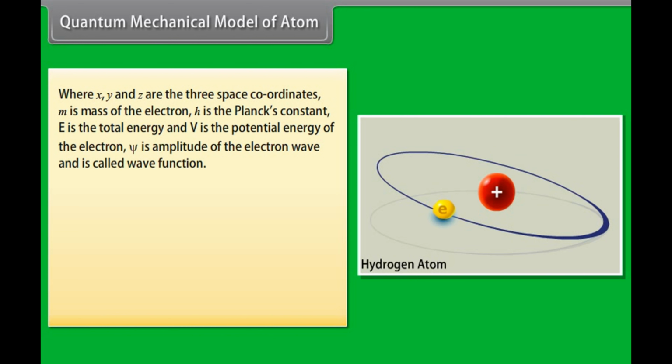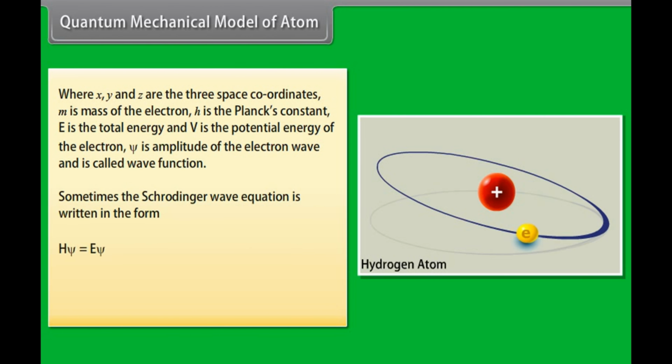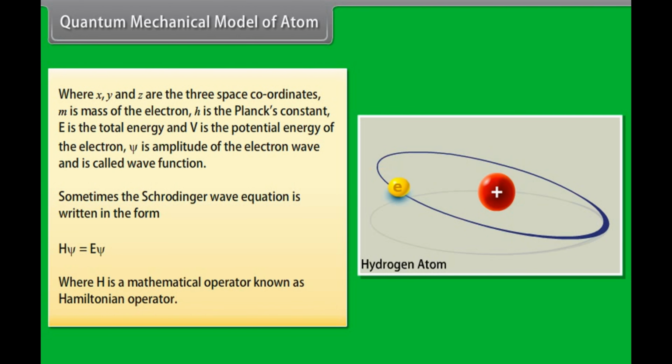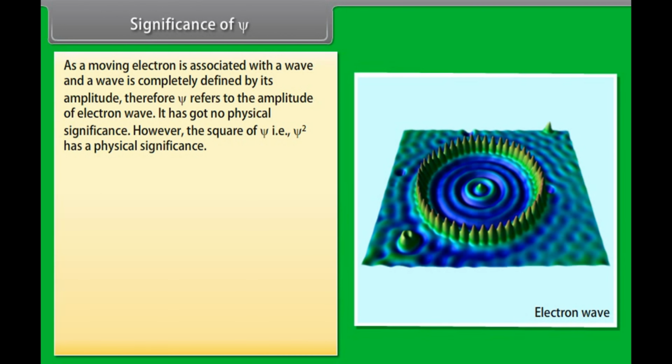Ψ is the amplitude of the electron wave and is called the wave function. Sometimes the Schrödinger wave equation is written in the form HΨ = EΨ, where H is a mathematical operator known as the Hamiltonian operator. Significance of Ψ: as a moving electron is associated with a wave, and a wave is completely defined by its amplitude, Ψ refers to the amplitude of the electron wave. It has no physical significance.